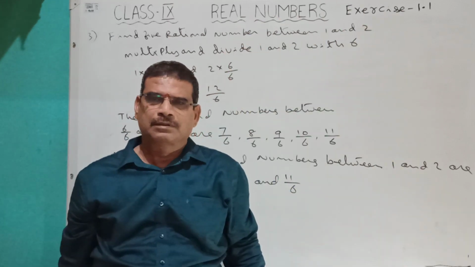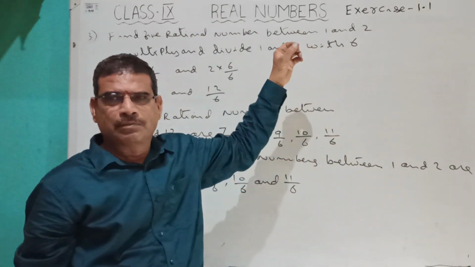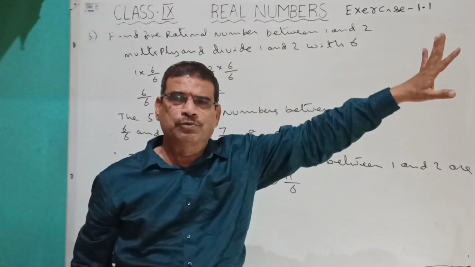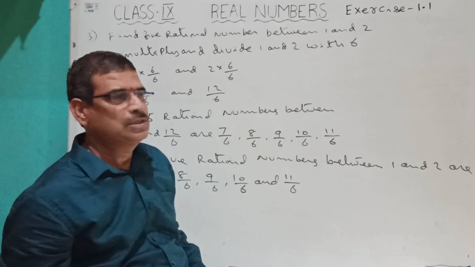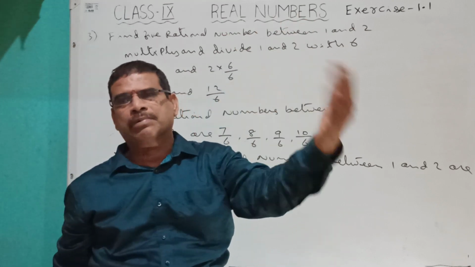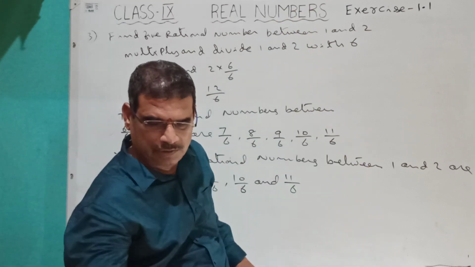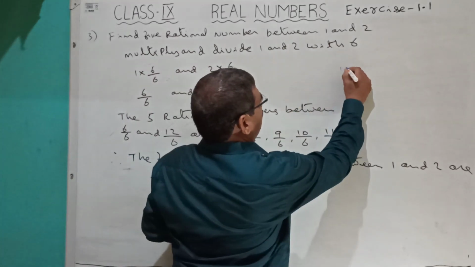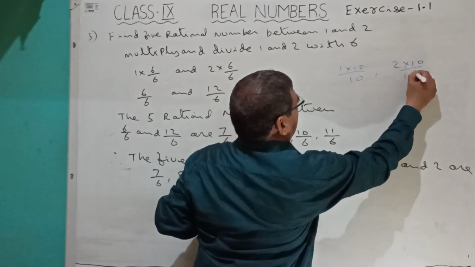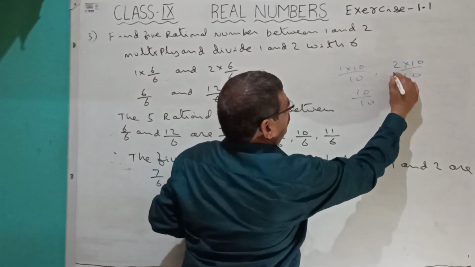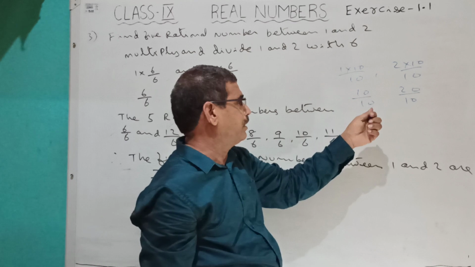It's any number. He is asking for 5 irrational numbers between 1 and 2. That number should be between 1 and 2 only. He is not asking for the middle number or the 1/4 number, not like that. So you can multiply and divide with any number greater than 5. Okay, if you multiply by 10, that means 1 into 10 by 10 and 2 into 10 by 10. 1 tens are 10 by 10, 2 tens are 20 by 10. So you can write any numbers between them.